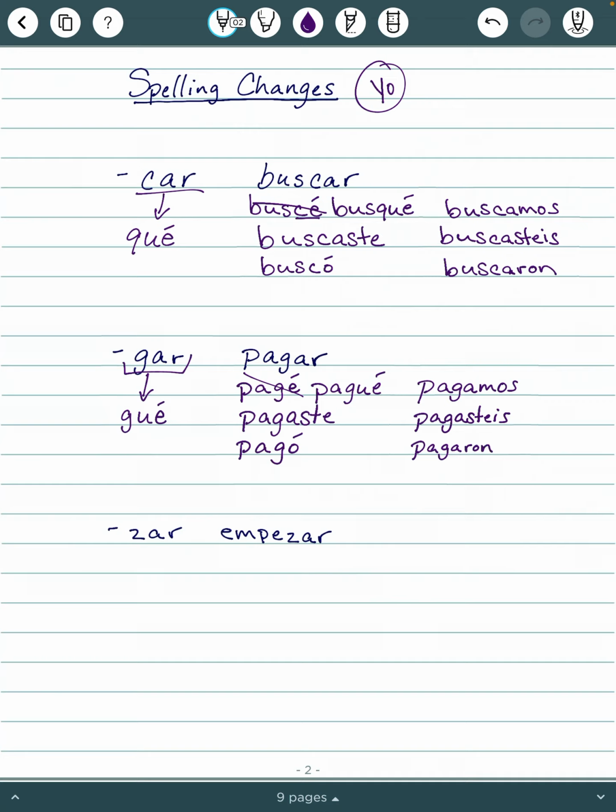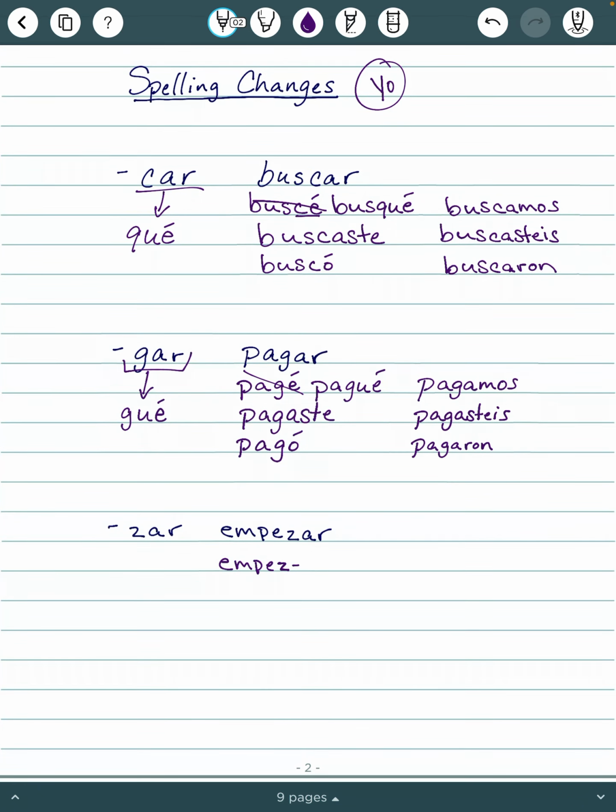Now, empezar is a little bit different. But again, what we want to do is take off that AR and replace it with that É with the accent. Theoretically, that would be sort of okay, I guess. But in Spanish, we do not like ZE. It's actually difficult for me to write ZE. It's just a thing, we just don't like it in Spanish. So anytime we're changing ZA to ZE, we are going to change it to CE.